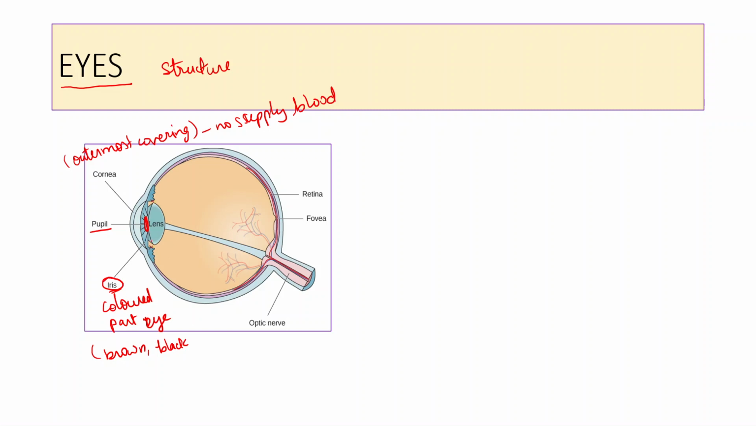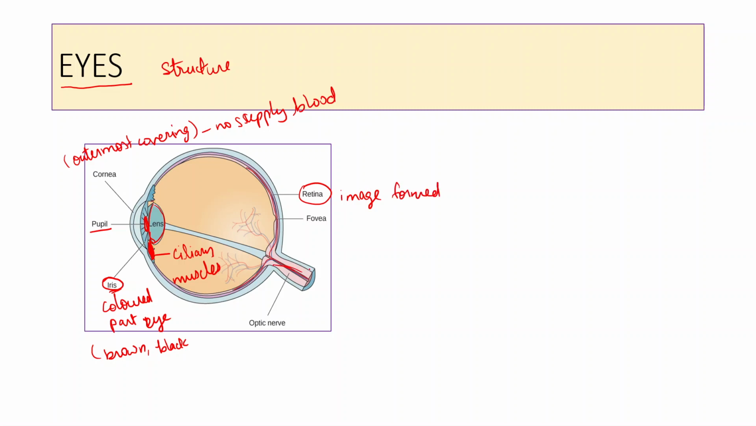Now around pupil there are some ciliary muscles. These are ciliary muscles which hold the lens. Light enters through pupil and it crosses the lens, and the final image is formed at retina. This is the point where image is formed.